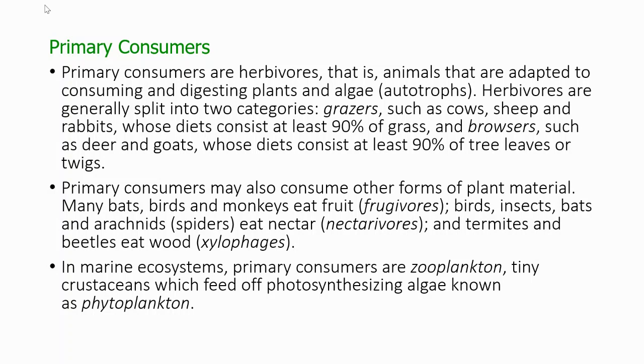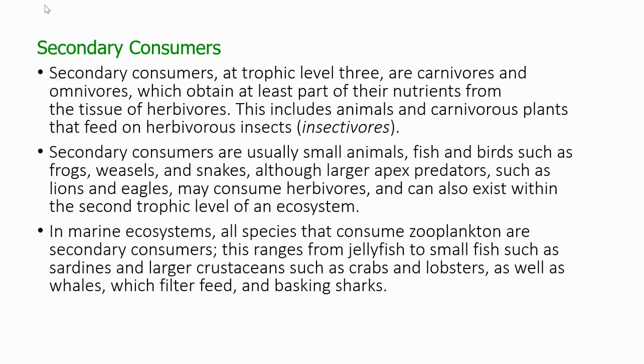Many birds, bats, and monkeys eat fruits, which is called frugivory. Birds, insects, bats, and arachnids such as spiders eat nectar and are called nectarivores, and termites and beetles eat wood, called xylophages. In marine ecosystems, primary consumers are zooplankton, tiny crustaceans which feed off photosynthesizing algae known as phytoplankton.